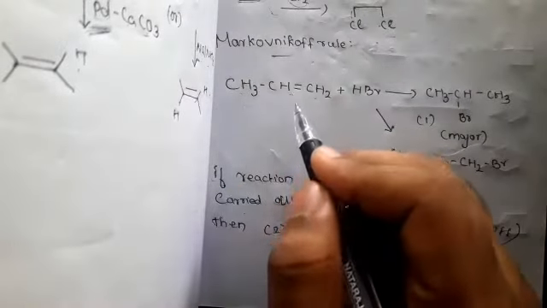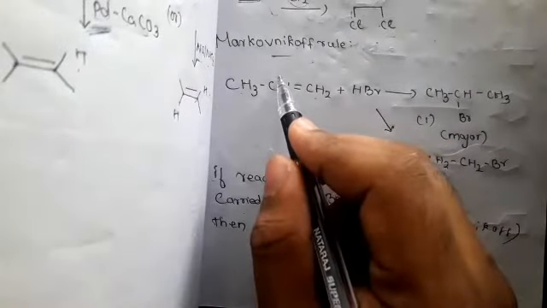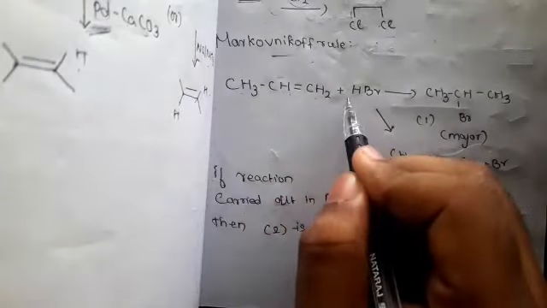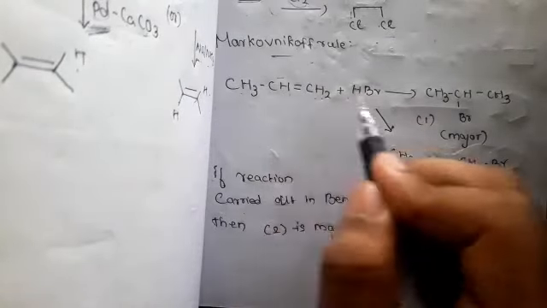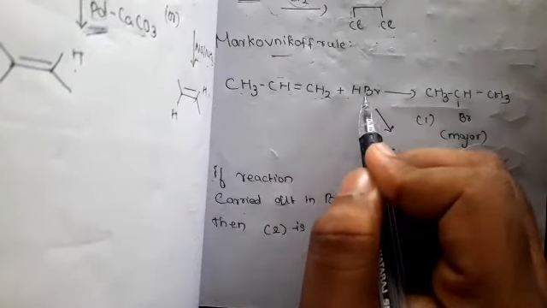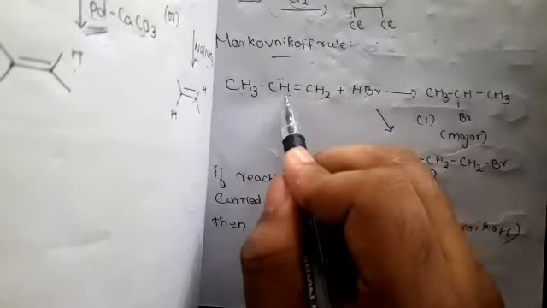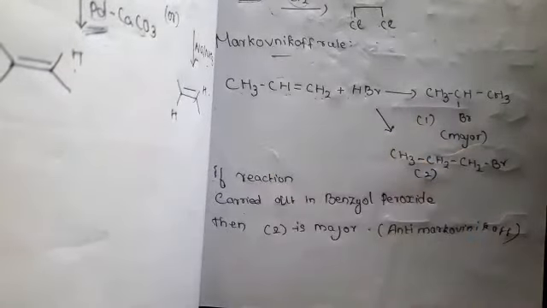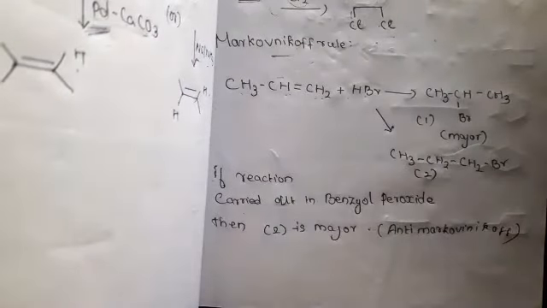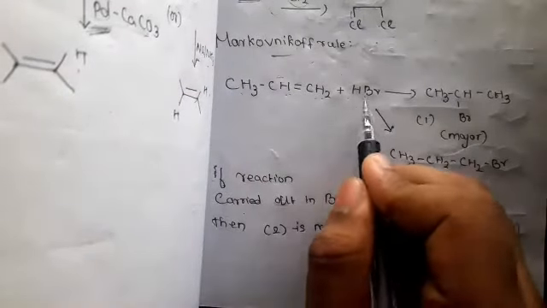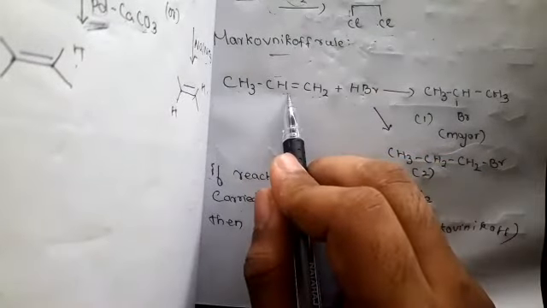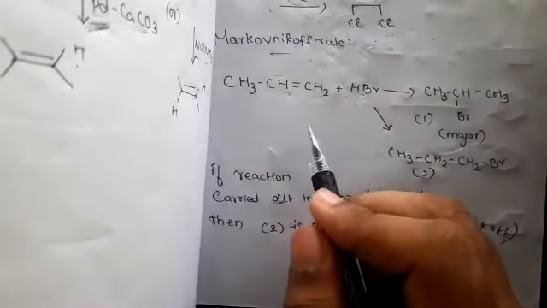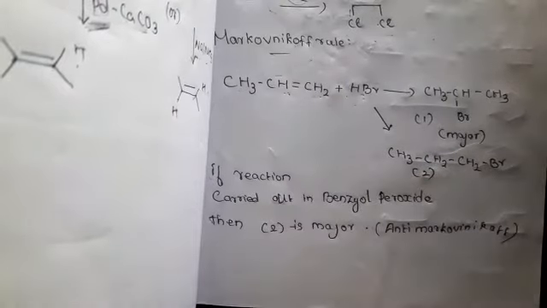This bond breaks, and the positive hydrogen goes and attacks the carbon containing more number of hydrogens, and the bromine goes and attacks the carbon containing less number of hydrogens. That product will be the major product. If it is the inverse, where bromine attacks here and hydrogen attacks here, it becomes a minor product, that is it is less in amount. This is called Markovnikov's rule.